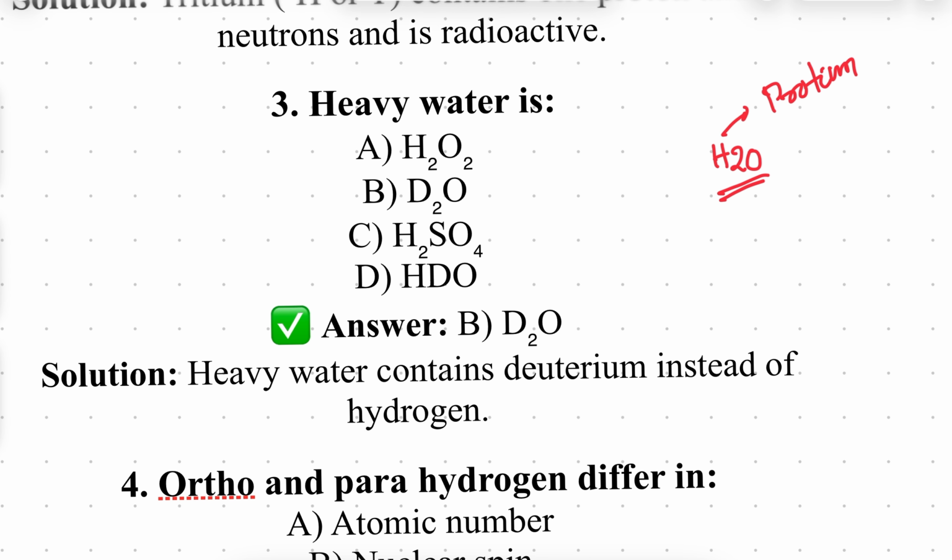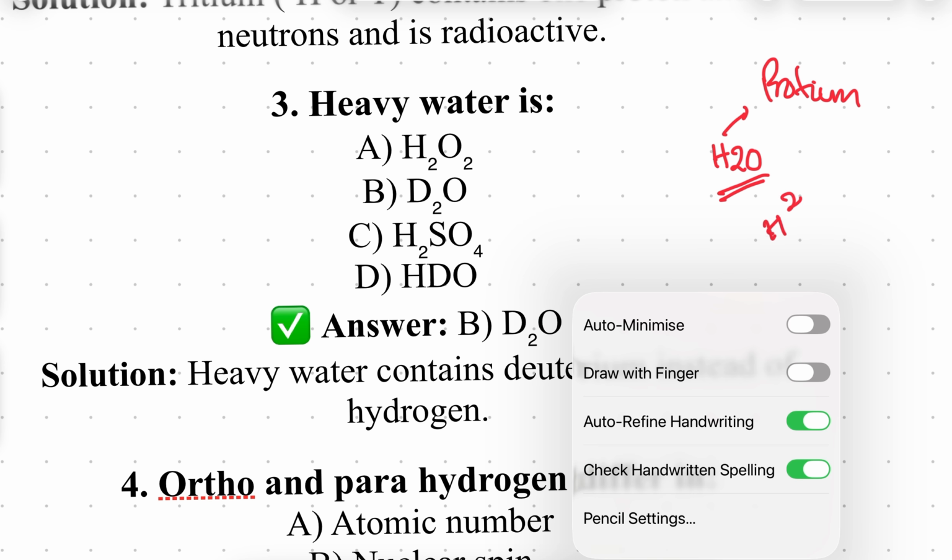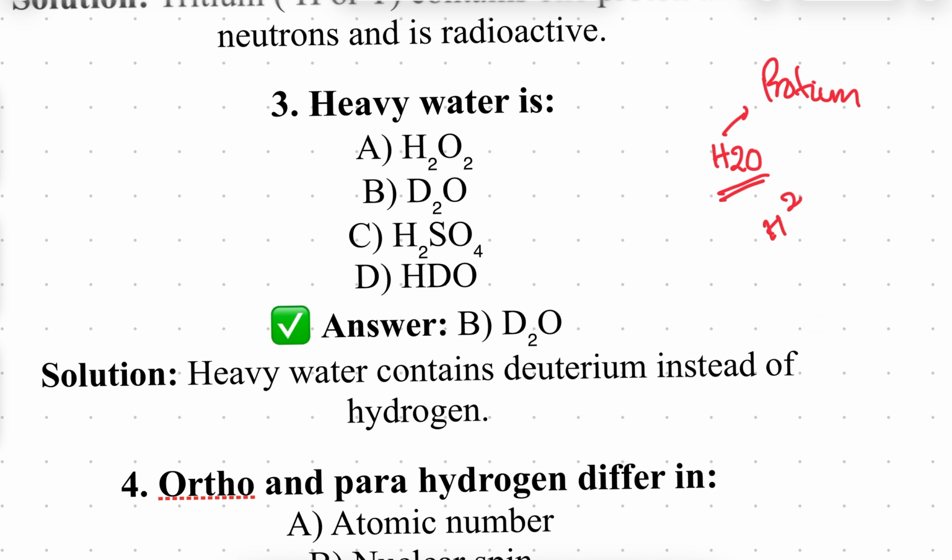If you take deuterium, that is H2, instead of protium, what happens? It is still H2O, but the mass is 2. Generally we write this as D2O. This is called heavy water.